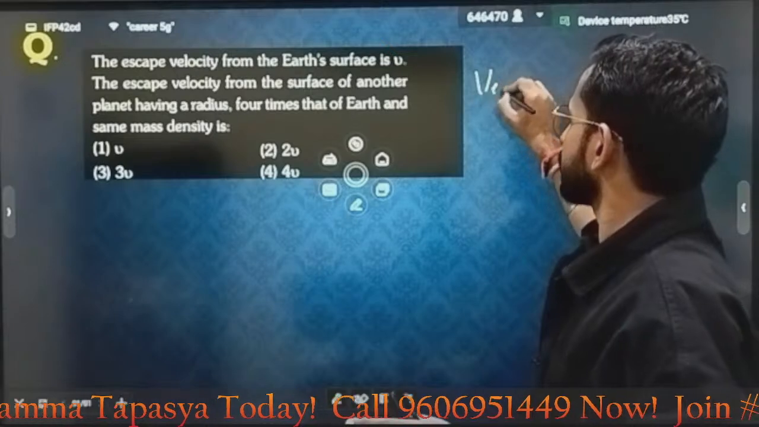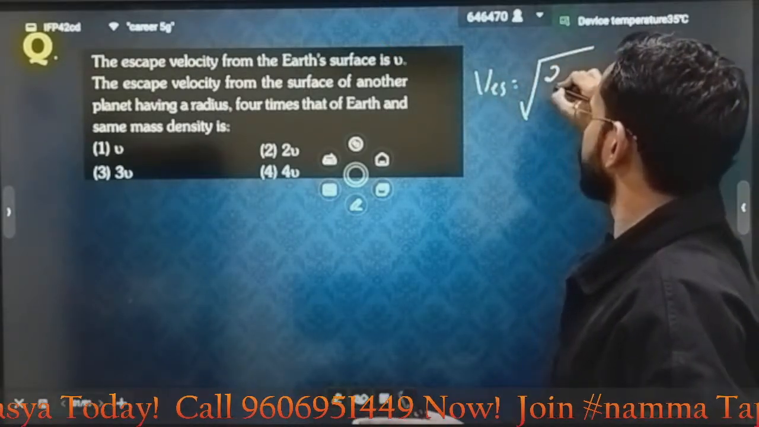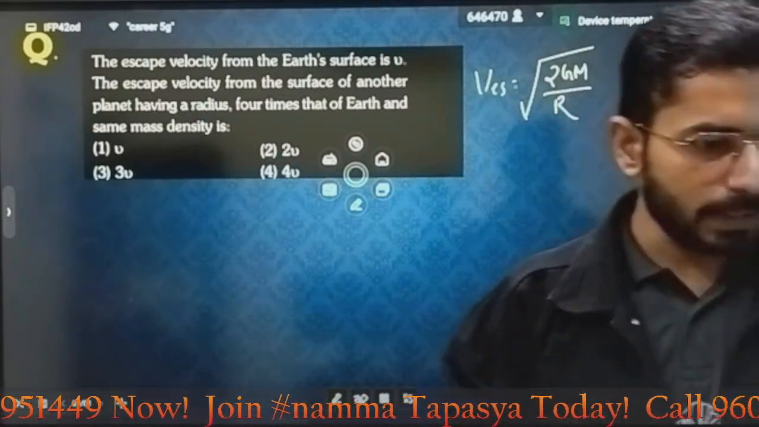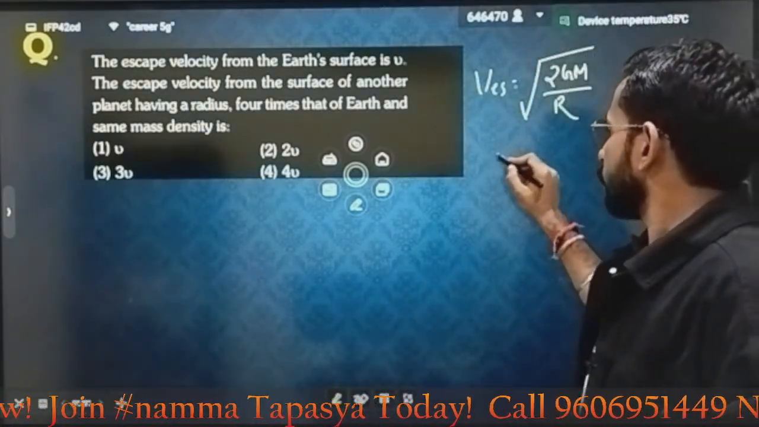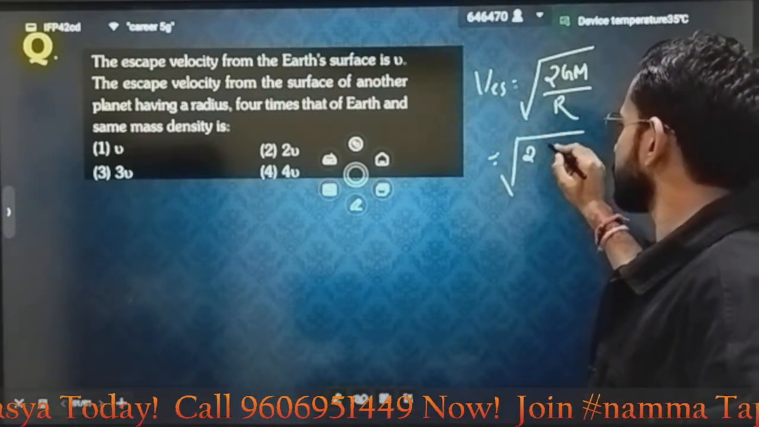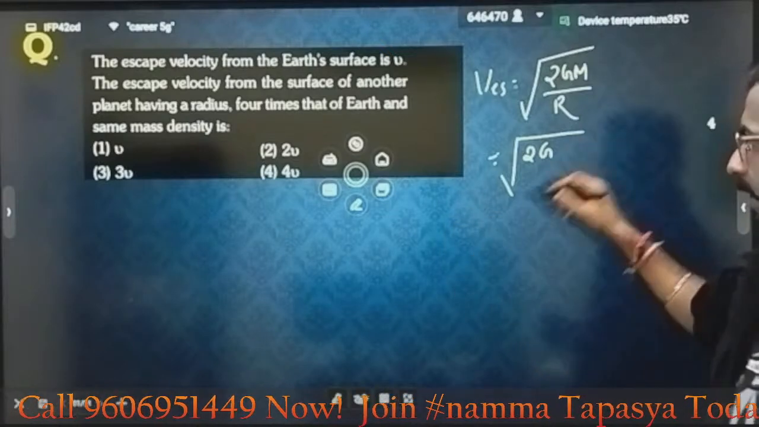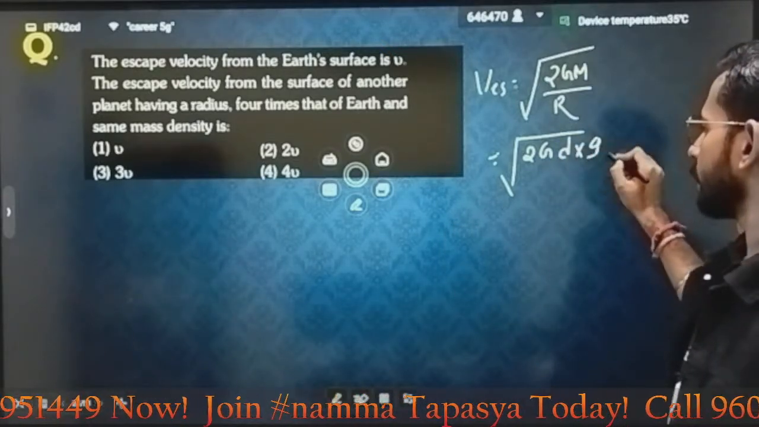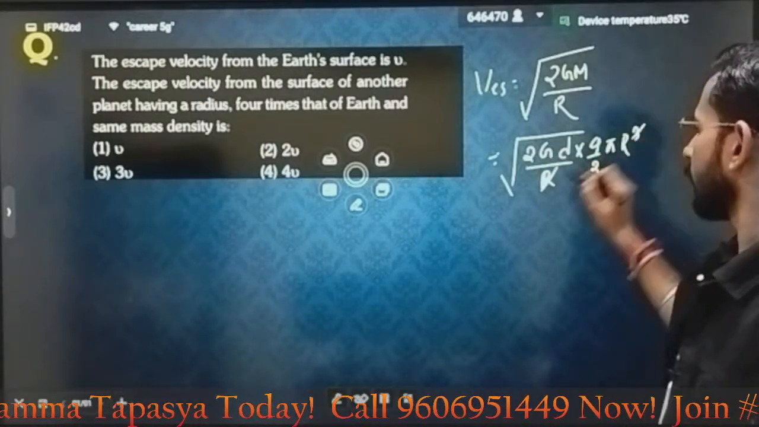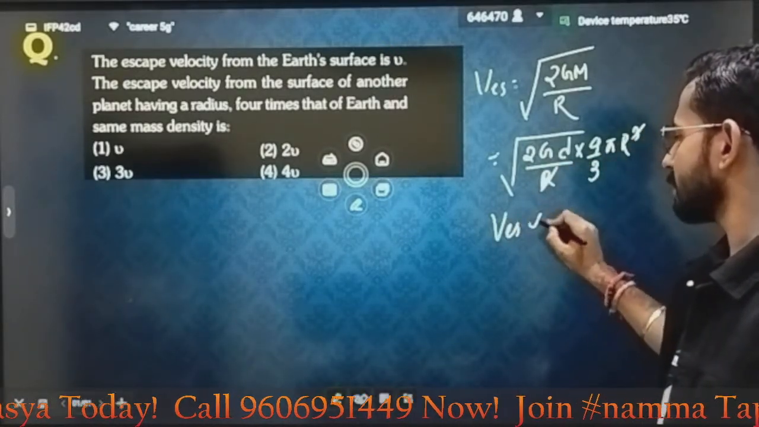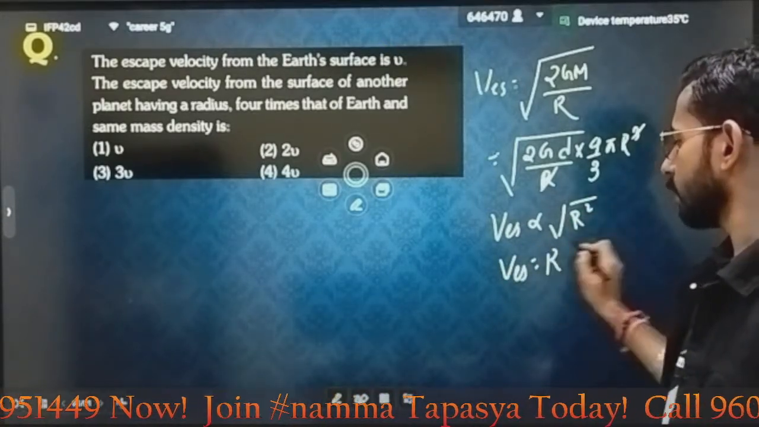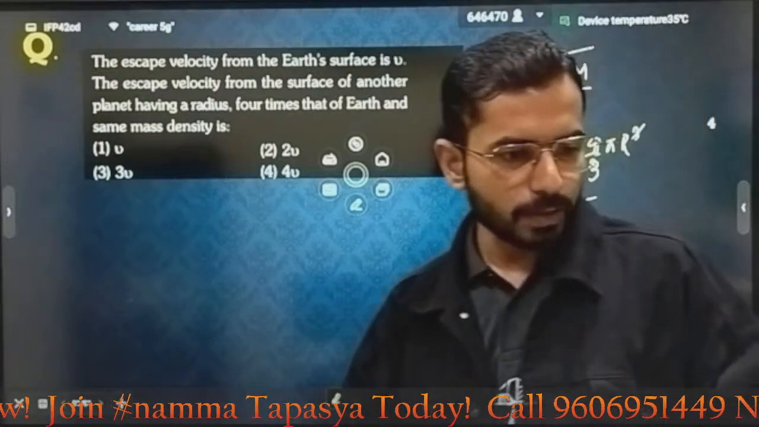So firstly, I will write what my escape velocity is. It is nothing but equal to root under 2GM by R. This is the basic thing that I know. 2GM by R. So mass I don't know, but density is given same, so I will treat G as constant. Mass I can write as density into volume. Volume I will write as 4 by 3 pi R cube, and already it is divided by R, so one R cancelled. So I can say my escape velocity is directly proportional to root under R square, or I can also say that escape velocity is directly proportional to R. Yes or no? Simple.